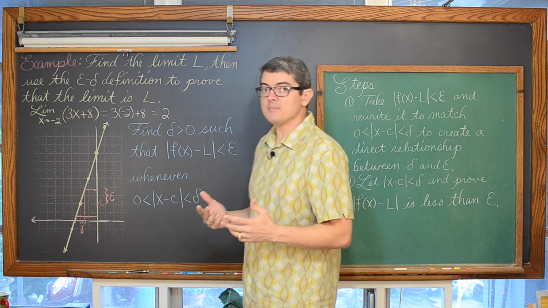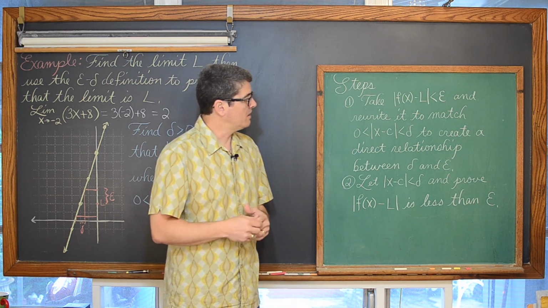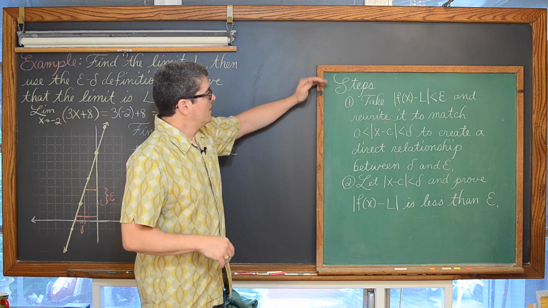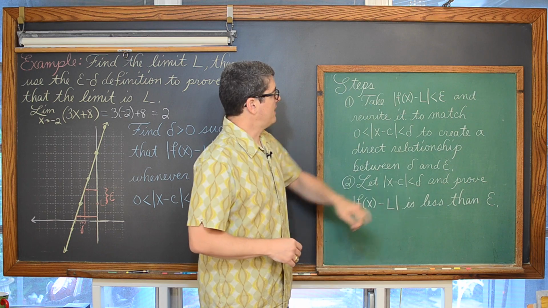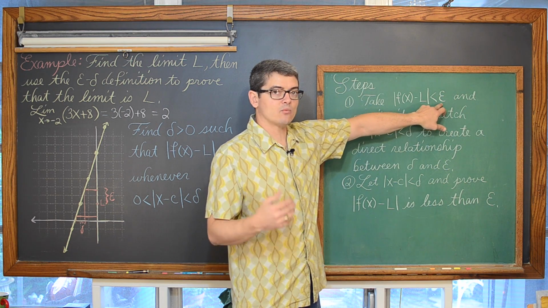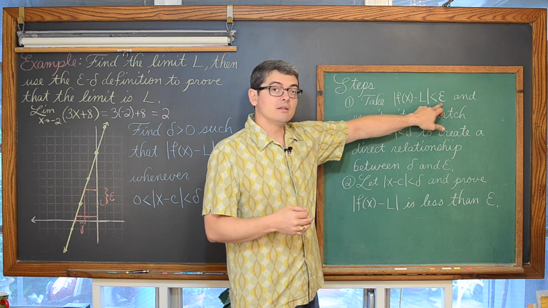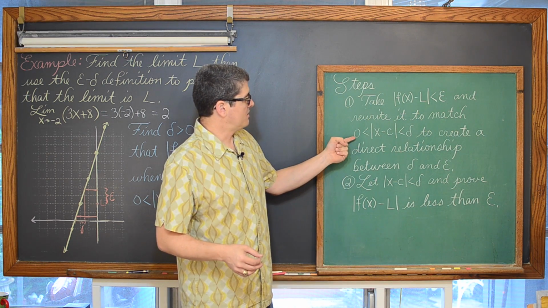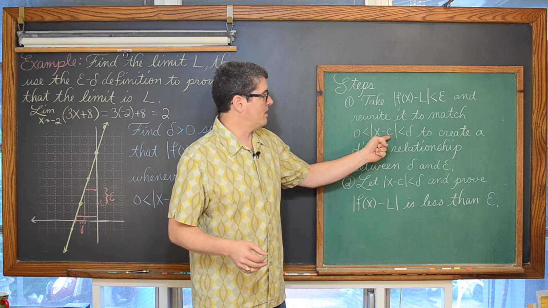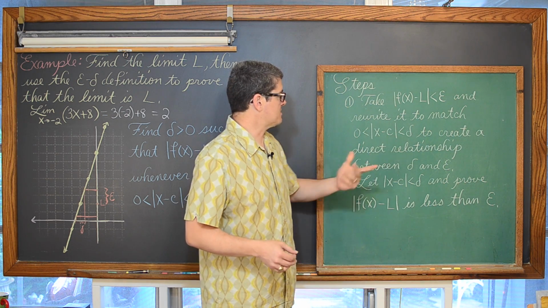With all of the delta epsilon proofs that we're going to work on, these are the steps you're going to want to do. You want to take the absolute value of f of x minus L, which we're initially assuming is less than epsilon, and rewrite it to match the notation 0 is less than the absolute value of x minus c, which is less than delta.